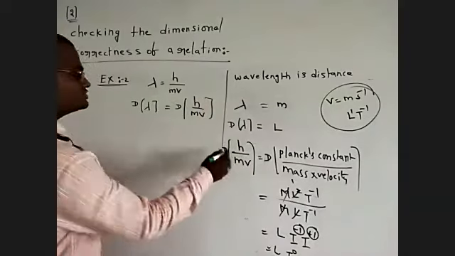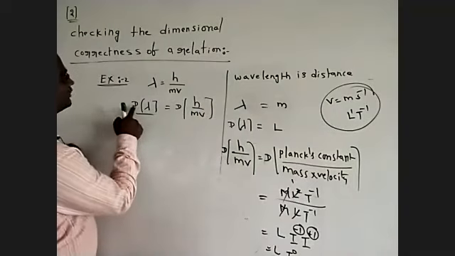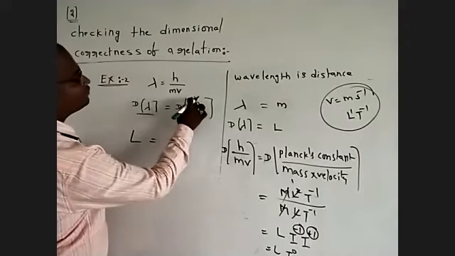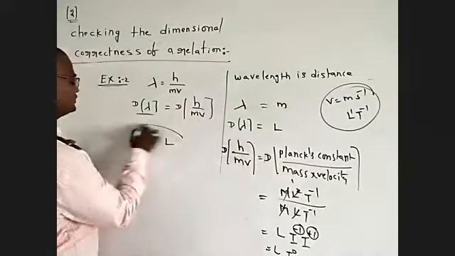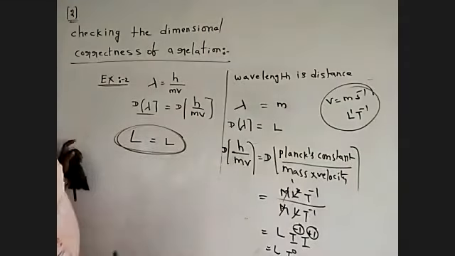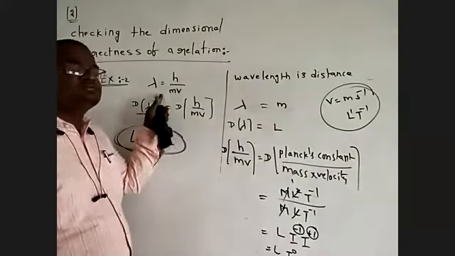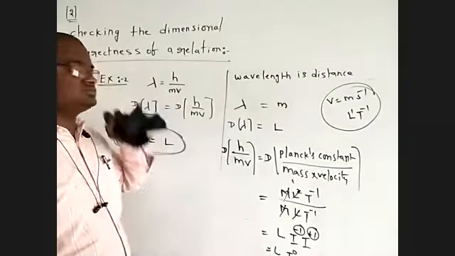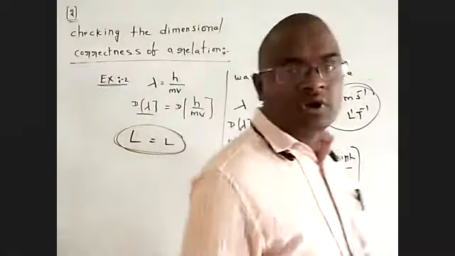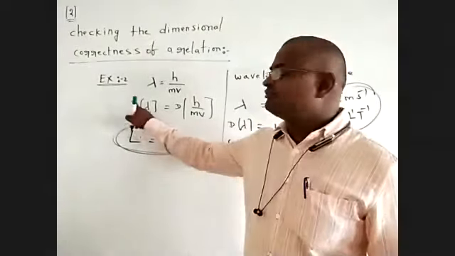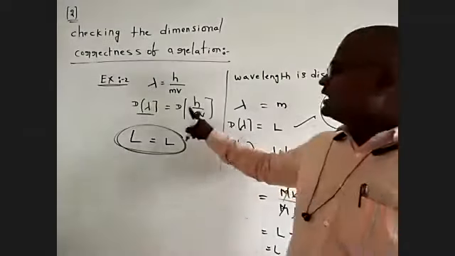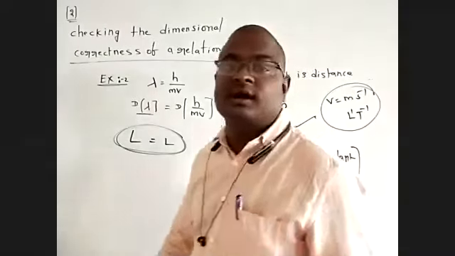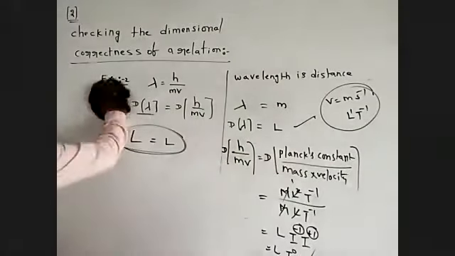So the dimensional formula of wavelength is L, and the dimensional formula of h by mv is L. So the equation is dimensionally correct. Why? Because the dimensions of wavelength is L and the dimensions of h by mv is L. This is dimensionally correct. Okay, next.